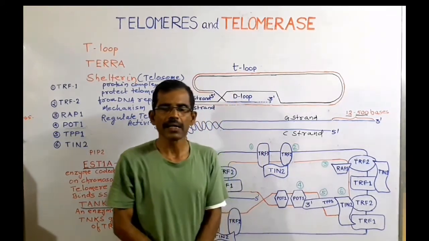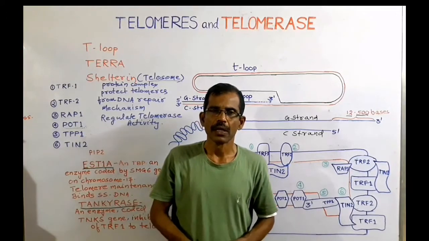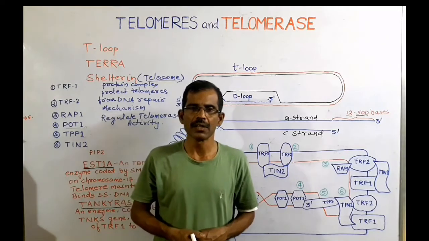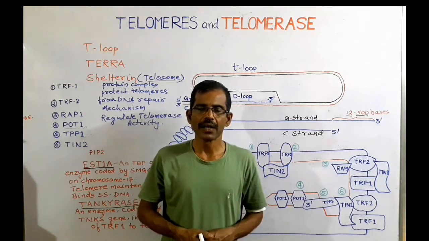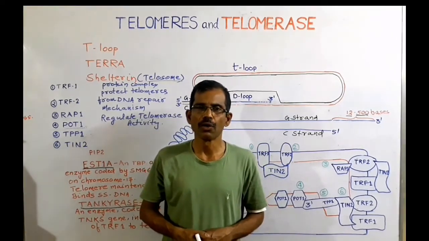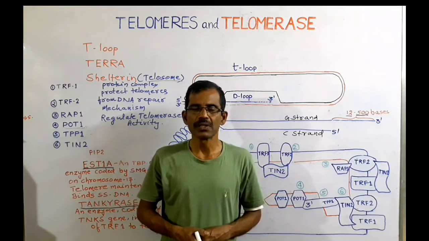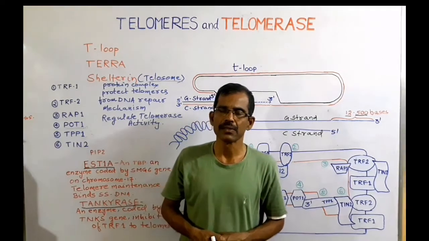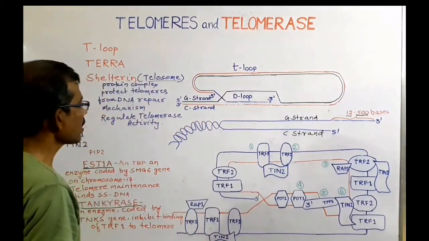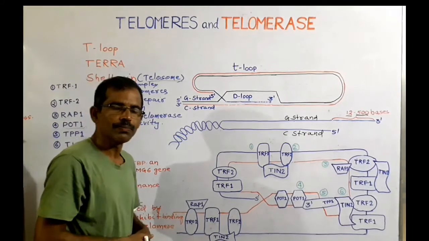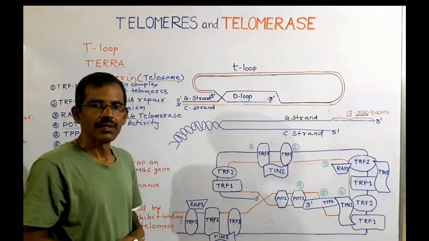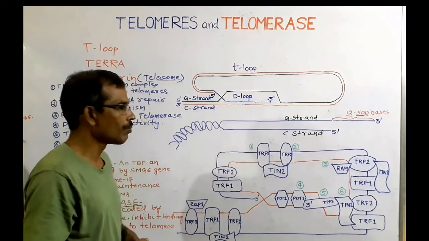The T loop acts as a protecting cap. It shields the chromosome ends from being recognized as damaged DNA. It prevents the nucleolytic degradation and inappropriate fusion of telomeres. The T loop is stabilized by a protein complex known as shelterin. Shelterin is a protein complex also known as telosome. It protects the telomeres and it also regulates the activity of the enzyme telomerase.